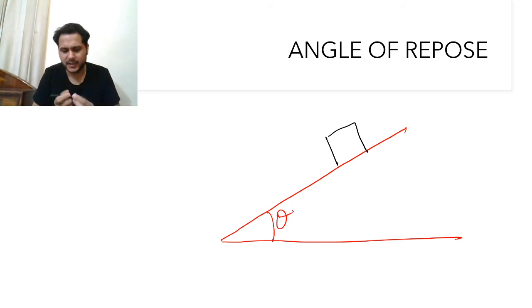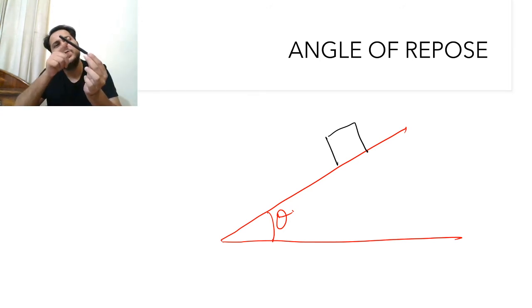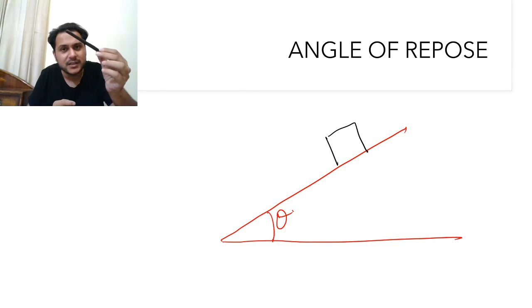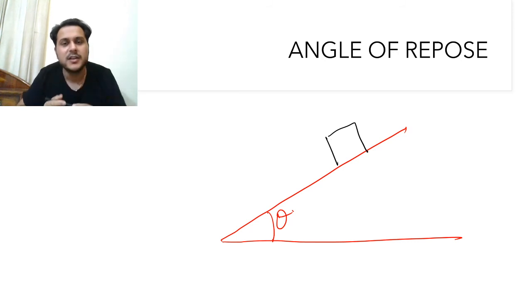Now consider one thing. Just take your pen again, put a sugar particle on it. It may rest on it initially, but now start to make the surface inclined, and a point will come when the sugar particle will fall. The angle at which this particle just started to slide, just started to move down, just started to fall down is known as the angle of repose.